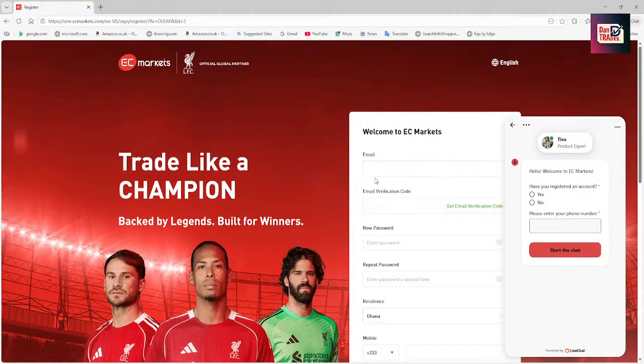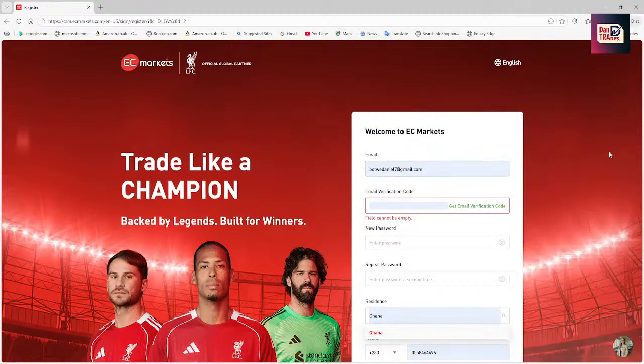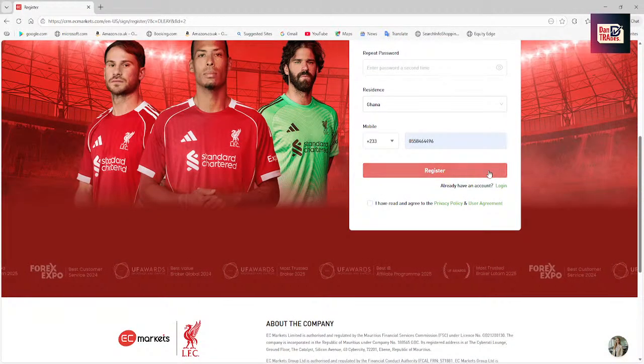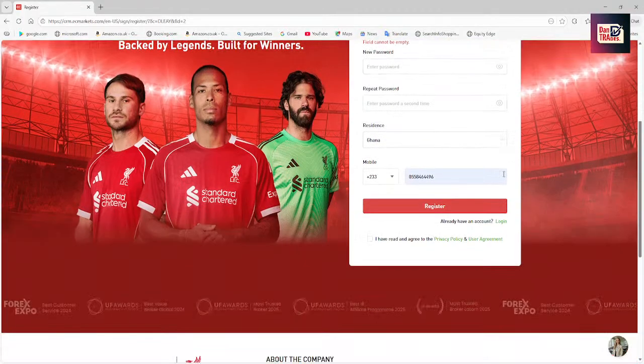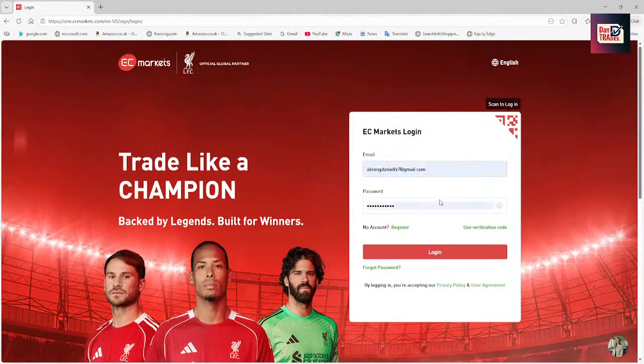So yes, you create your email. Your email will be sent a verification code. I already have an account, so I don't have to go through this method. You enter your email address, you get the verification code, you enter your password, you repeat the password, you choose your country of residence, and you're basically done with the registration process. After registering, you should get a beautiful screen that will allow you to log in.